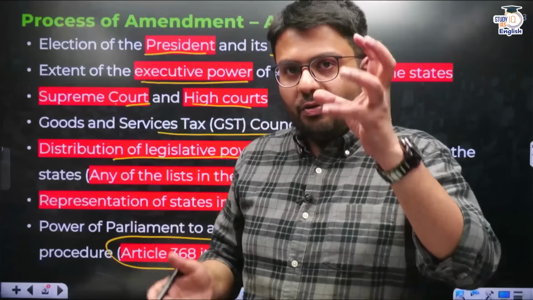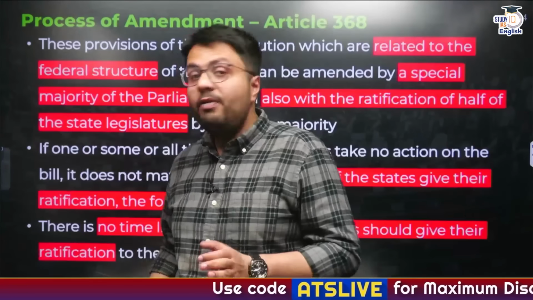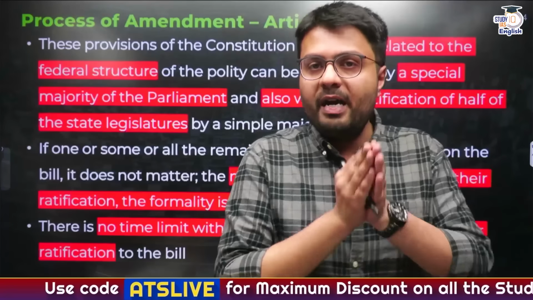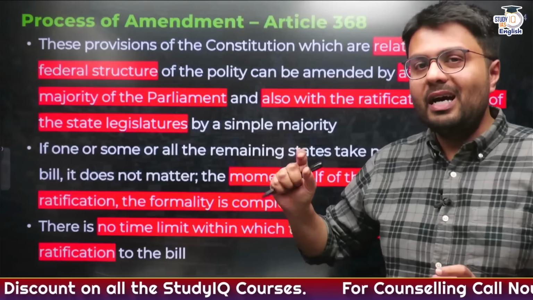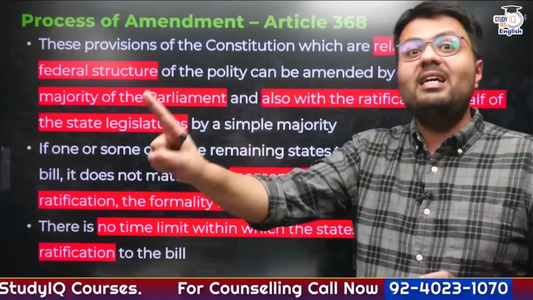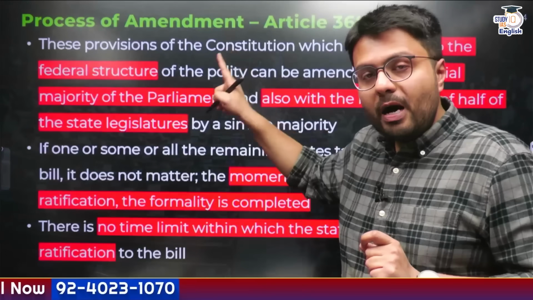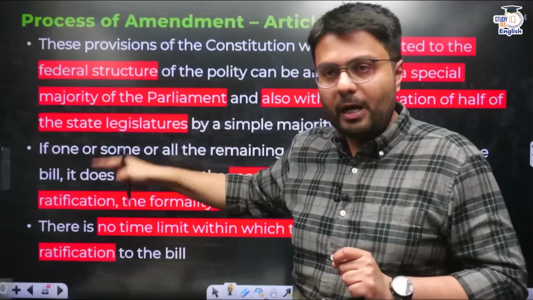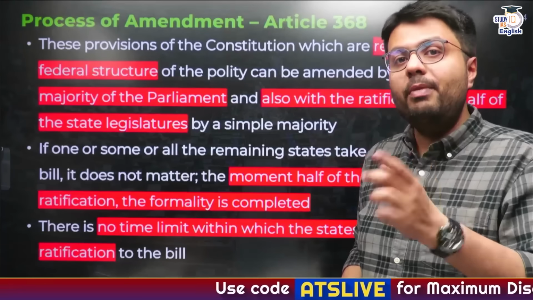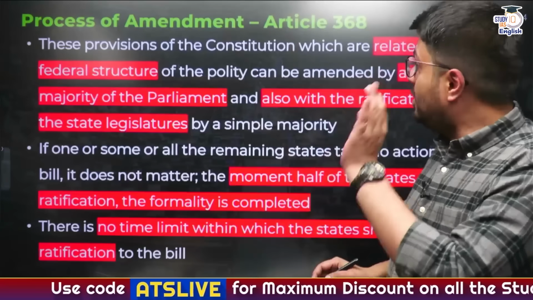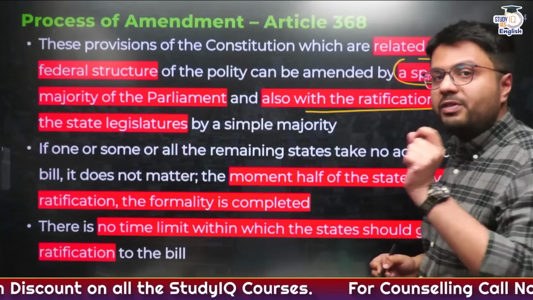So all of this, can you realize the specific trend in all of these provisions? These provisions deal with the federal character of the Indian state, where the interest of both center as well as state government lies. So this process can't be made very simple, right? And exactly this is what the Constitution also tells us. Constitution tells us that to amend all of these provisions of the Indian Constitution, you need to go through a specific process. This process is called a special majority, along with ratification by half of the state legislatures.